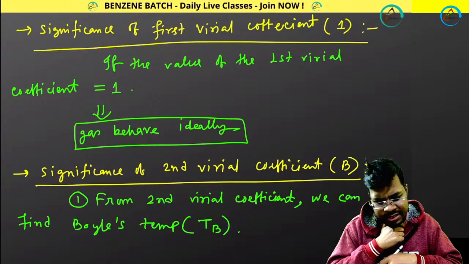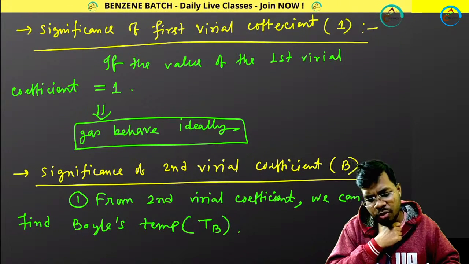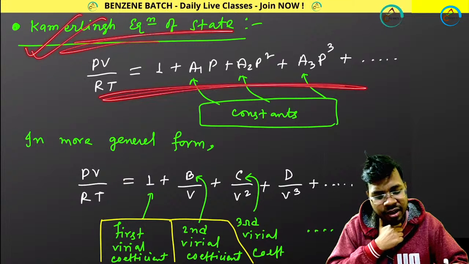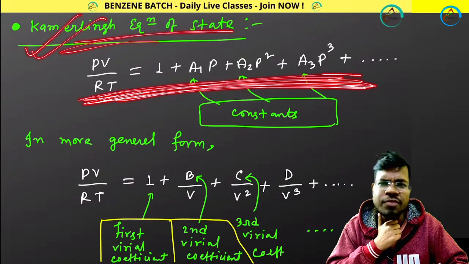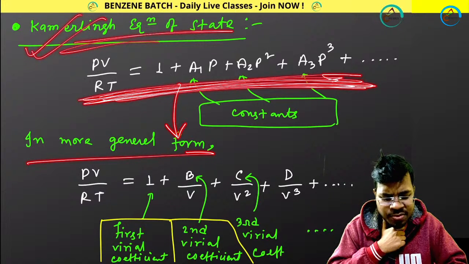Now another formula that is very important. So remember this significance. If you look at the Kamerlingh Onnes equation of state, you will get this equation. That is actually for a particular gas, and in the more general form I can represent this equation of state in this way.